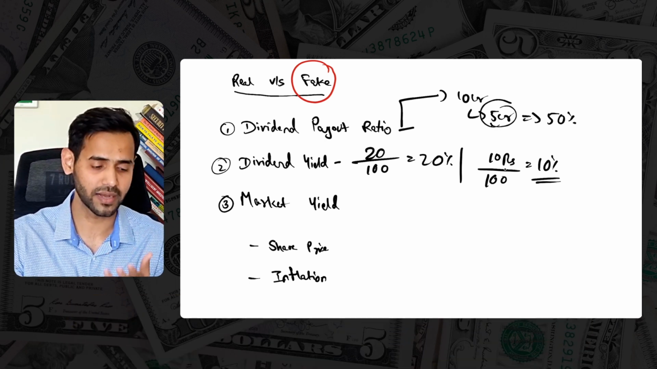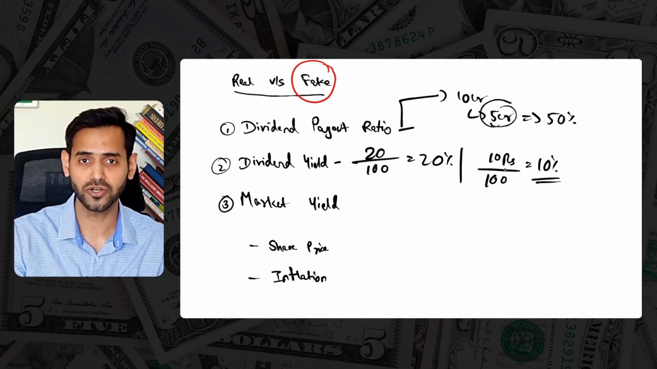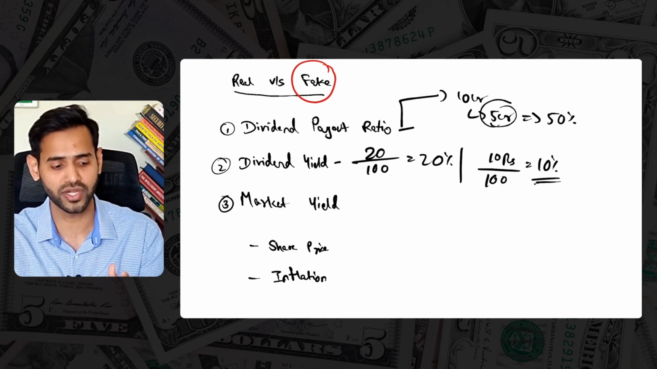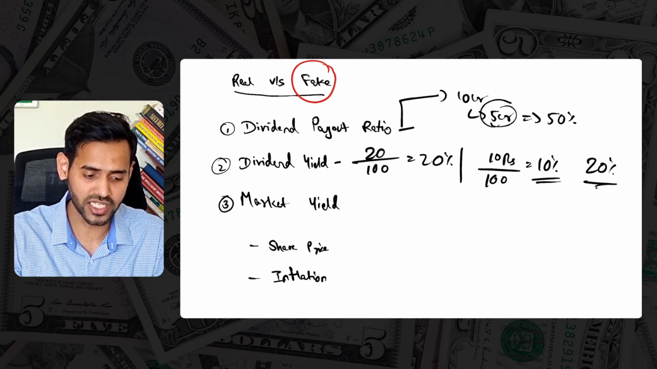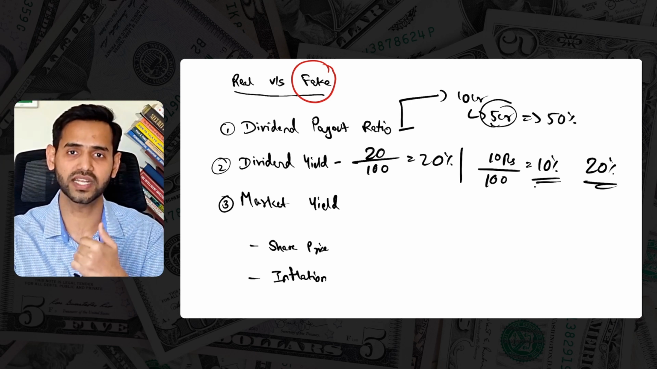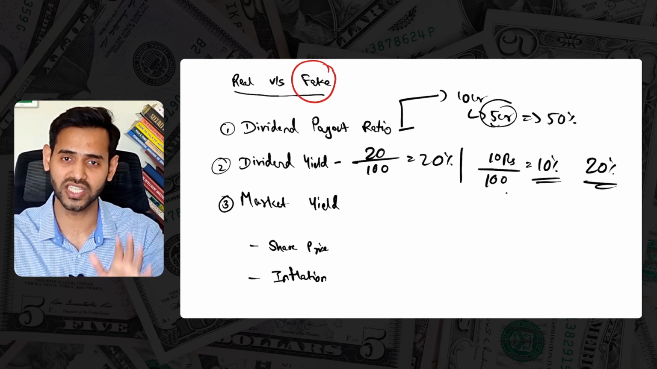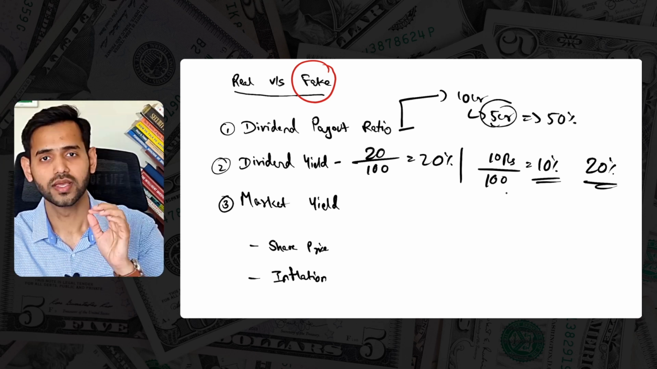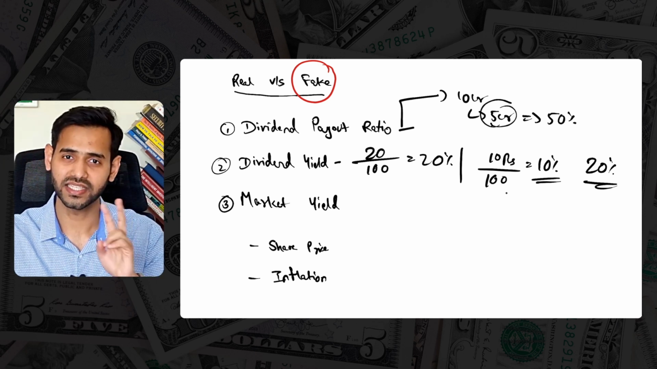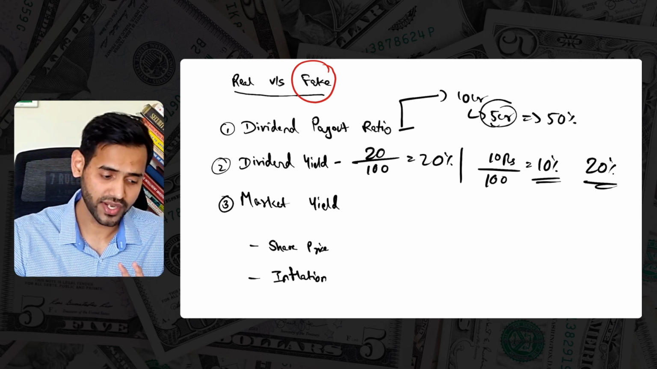The dividend that the company is now giving is 10 rupees. My dividend yield at that point would be 20%, whereas for you, invested at 100 rupees, it might be 10%. So dividend yield is a metric which changes for every individual. The dividend yield and market yield are two different things.